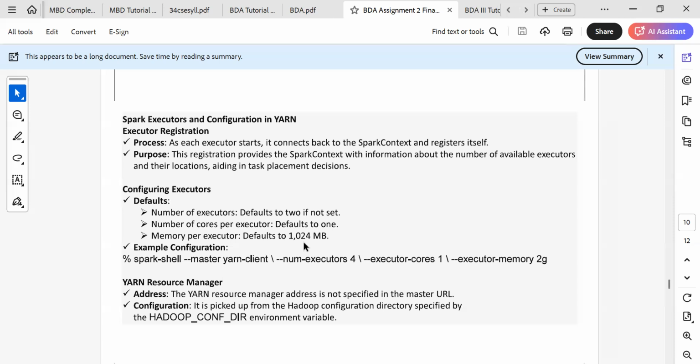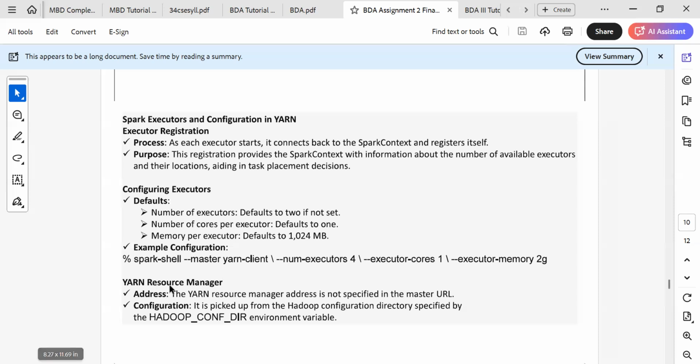Executor memory defaults to 1 GB. In the example configuration, the master is yarn-client, with executor cores set to 1. This is what we are talking about: configuring executors and executor memory.